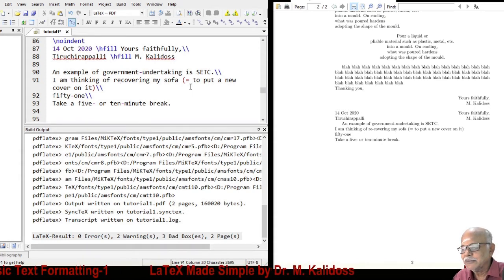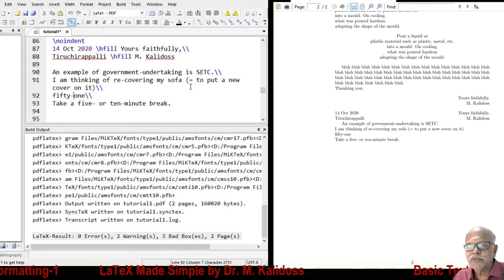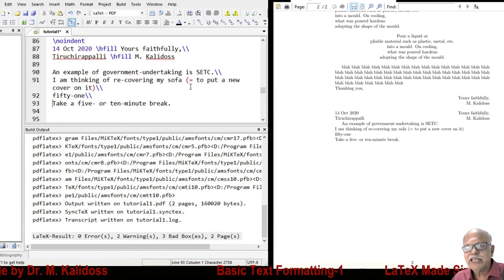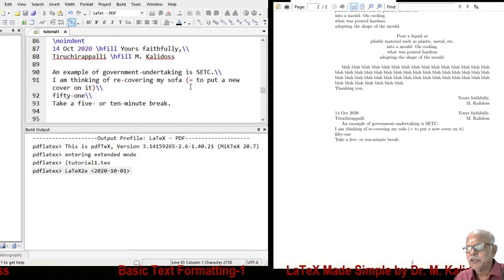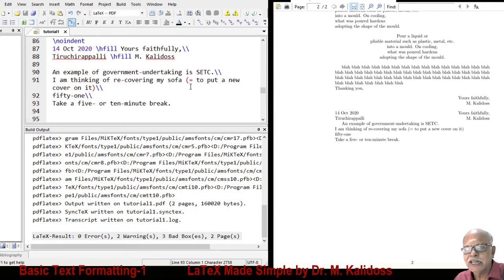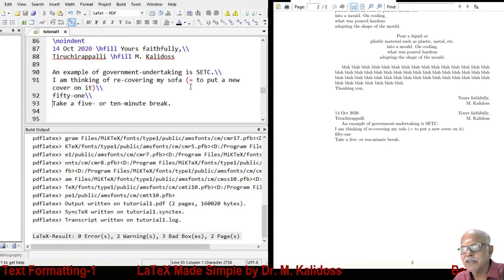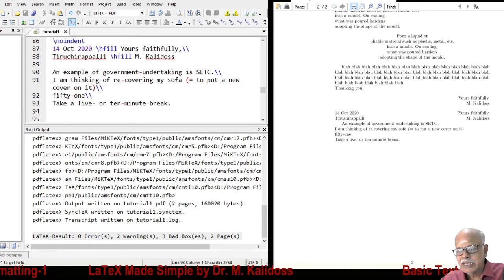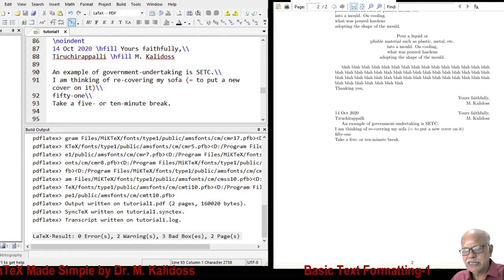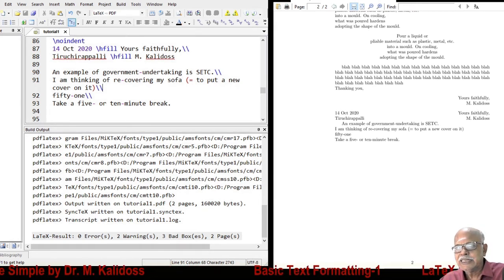Similarly, we will use hyphen starting from number 21 up to number 99. We will use hyphen. Or consider the last case. Take a 5-hyphen or 10-hyphen minute break. You can take 5-minute break or 10-minute break. That's the meaning of it. But usually it is written like this: 5-hyphen or 10-hyphen minute break. In comparison with this, consider these cases.